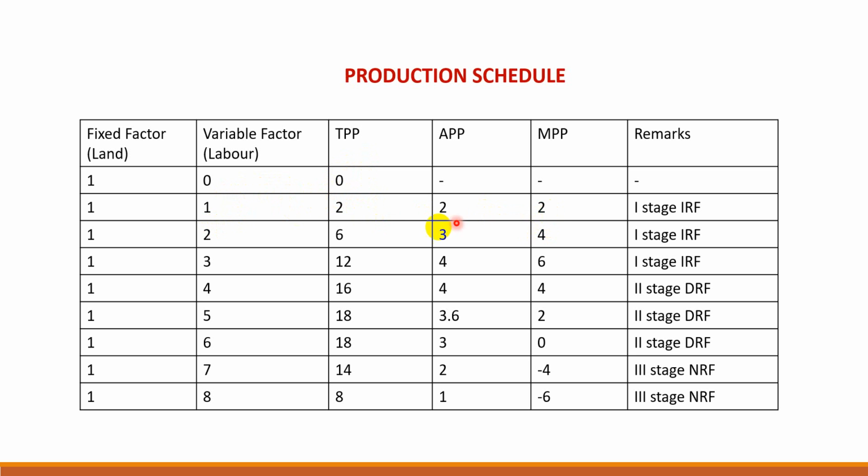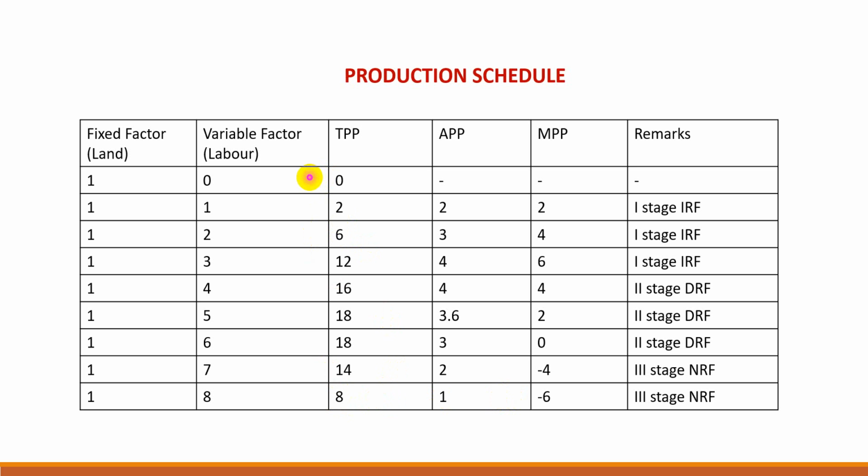So 2. Then 2 plus 4, 6, then 6 plus 6, 12, then 12 plus 4, 16, 16 plus 2, 18, 18 plus 0, 18, 18 minus 4 is 14 and 14 minus 6 is 8. So TPP you have calculated.